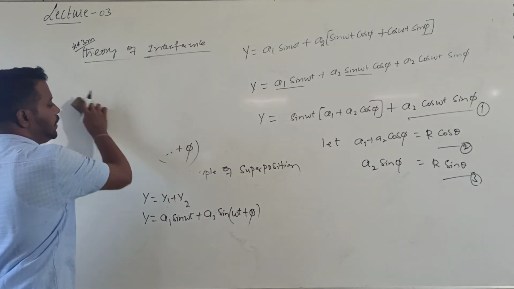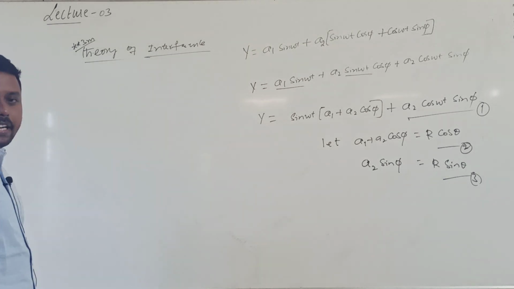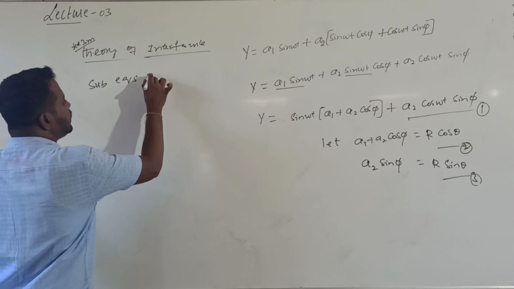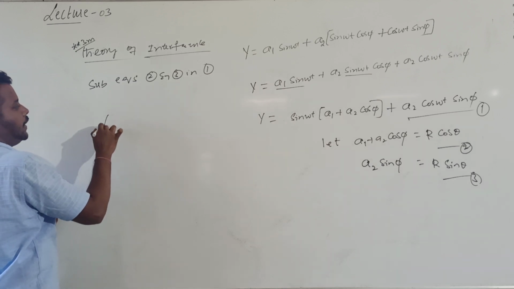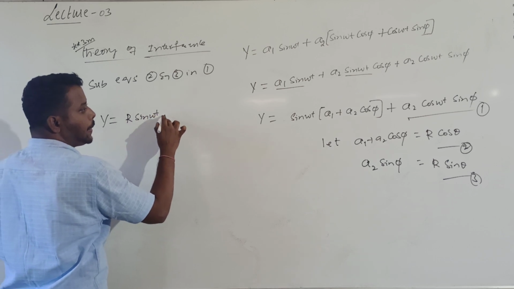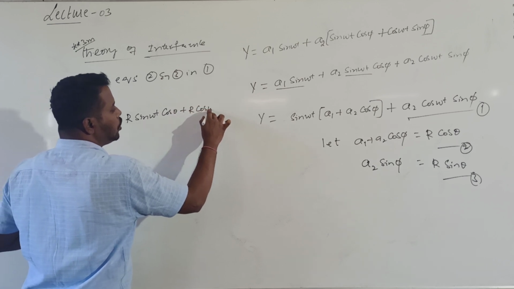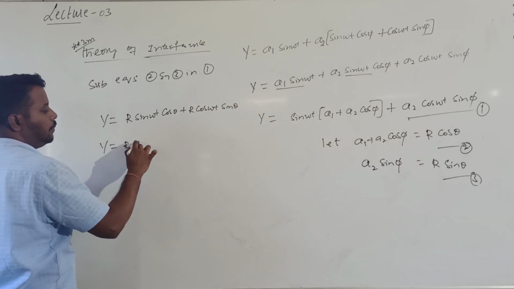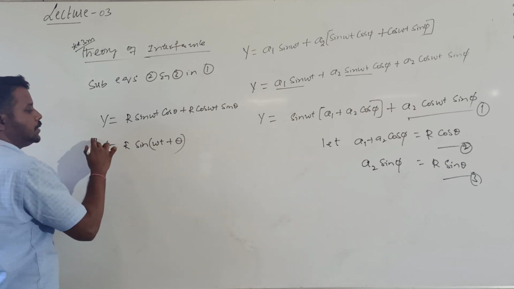I will continue the remaining here. When I substitute equations 2 and 3 in 1, tell me what I will get. Substituting equations 2 and 3 in equation 1, y is equal to r into sin omega t into cos theta plus r into cos omega t into sin theta. So what do I get for y? If I take r common, this is r sin omega t plus theta, using sin a cos b plus cos a sin b.